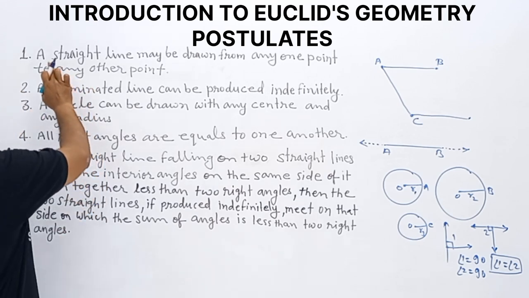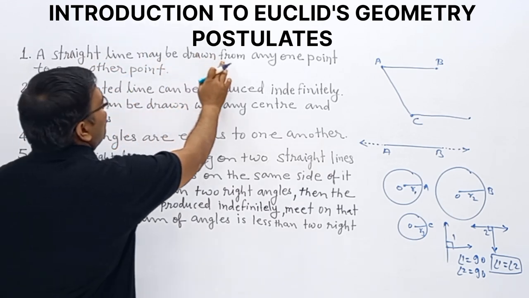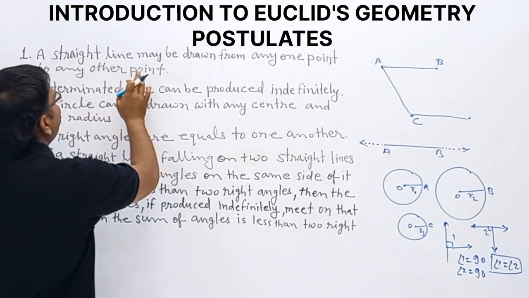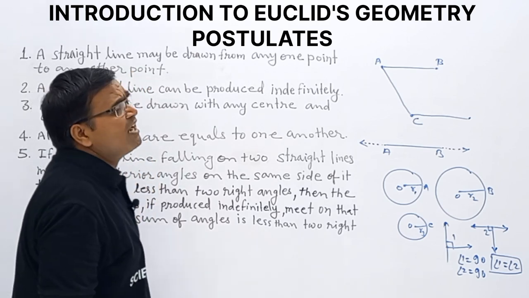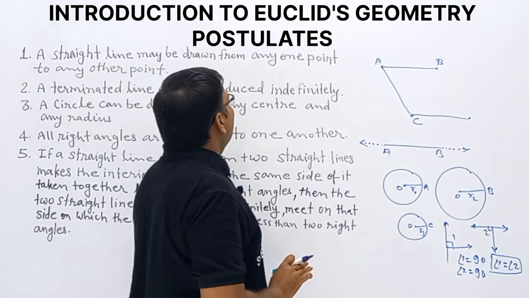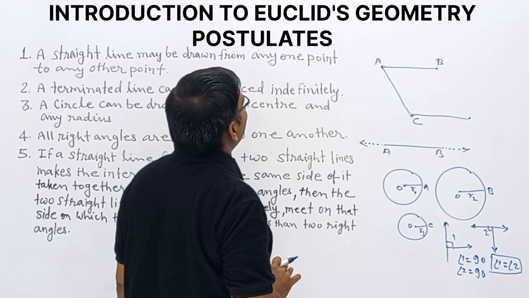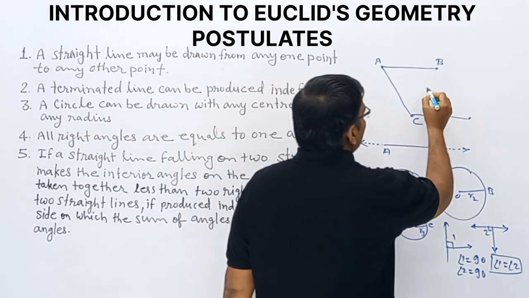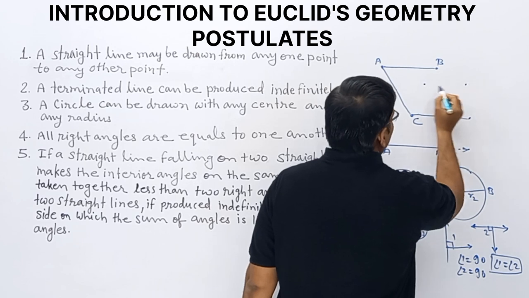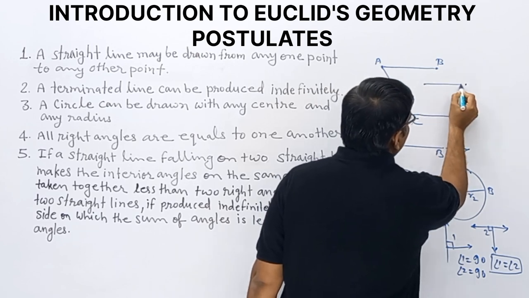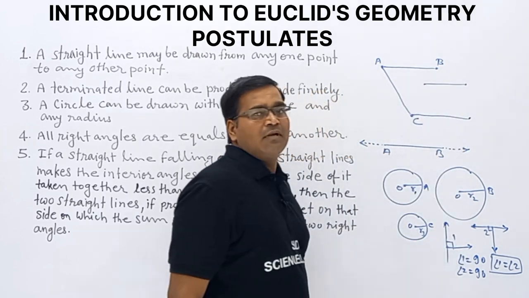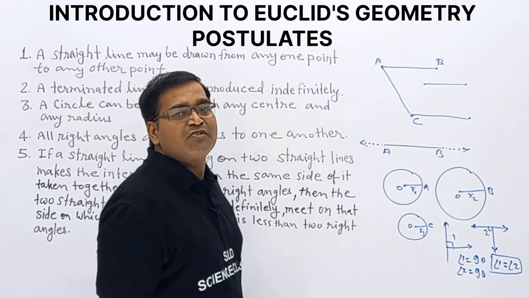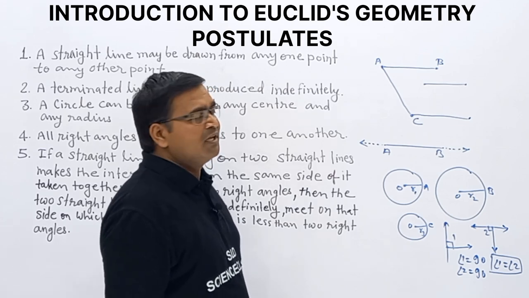A straight line may be drawn from any one point to any other point. I am taking another example. I have 2 points. Joining both points, we get a line, and this is a straight line. Clear?